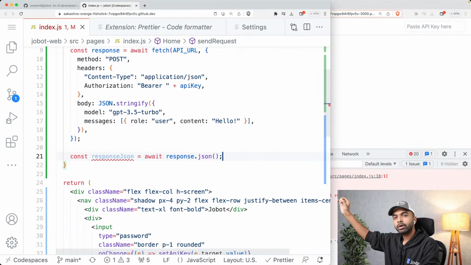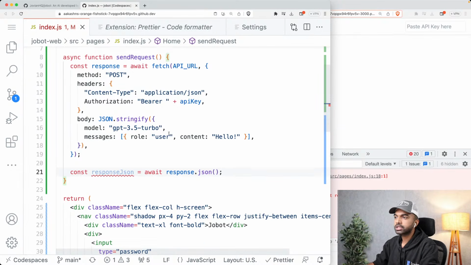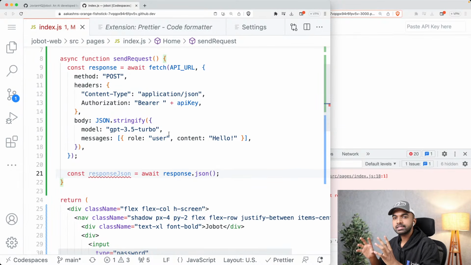Now, why do we need this await here? Because we are making a network request. We do not want to block the main UI thread. JavaScript is single threaded, and if you block the thread, you will not be able to perform any actions on the screen. So that's where we are simply going to use await, and that's going to use some concurrency. It's going to do this fetch in the background, and only when the fetch is completed, the response is going to be set, but the main thread is not going to be blocked because of it.